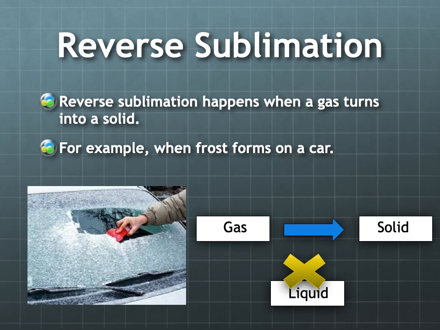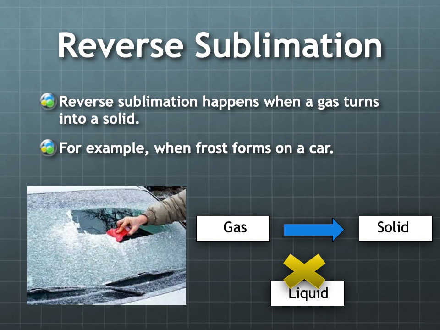In sublimation, it goes from solid to gas with no liquid step in between. But in reverse sublimation, it's just reversed. We go from a gas to a solid, and it never goes into a liquid. A good example of this is when frost forms on a car. We could have some water vapor in the air, and this is the gas that we're talking about.